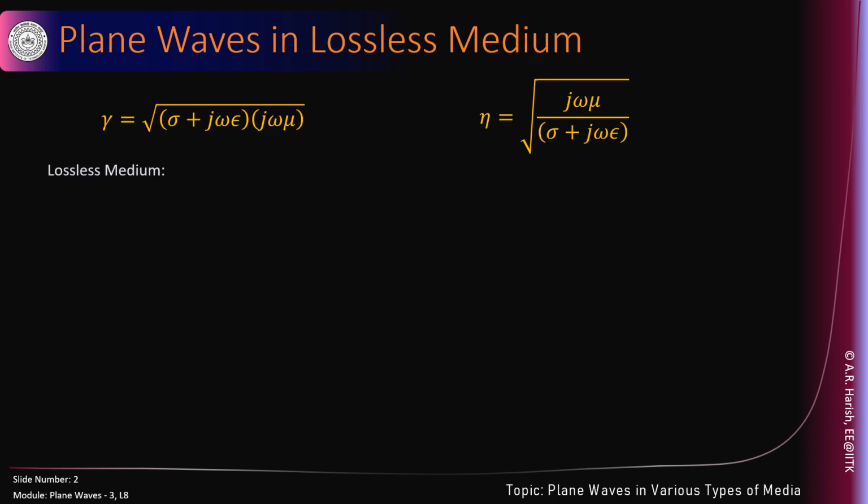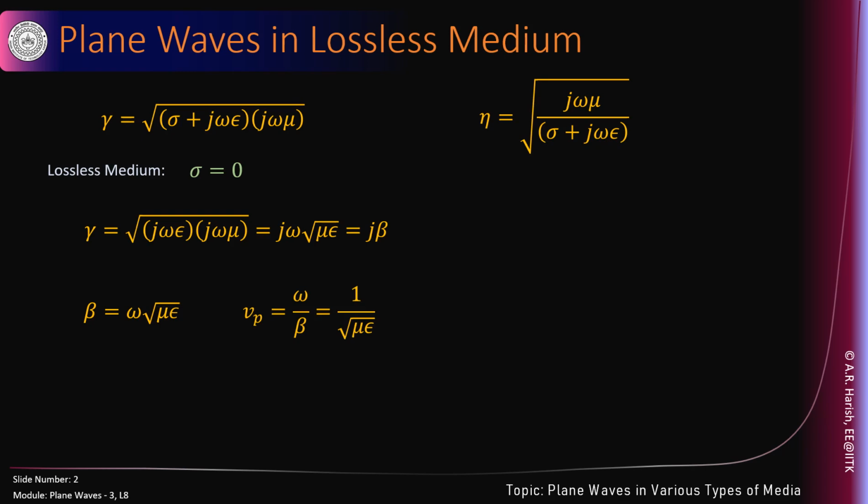Now, a lossless medium is characterized by sigma equal to 0. If sigma is equal to 0, gamma will be square root of j omega epsilon, because sigma is 0, times j omega mu, which is j omega square root of mu epsilon. We call it j beta. Beta is omega times root of mu epsilon. That's the propagation or phase constant.